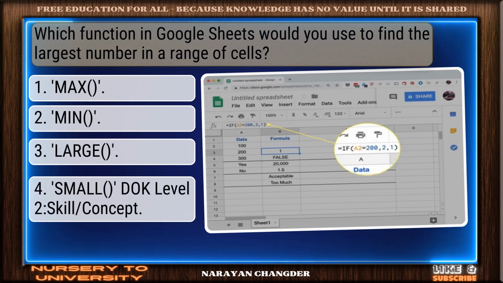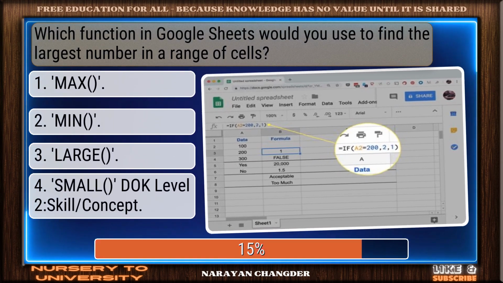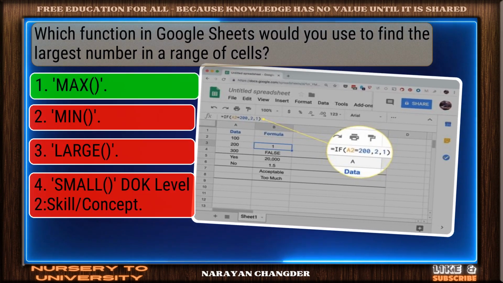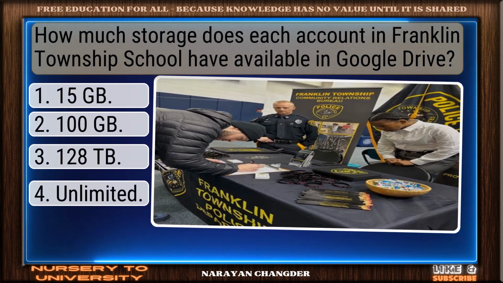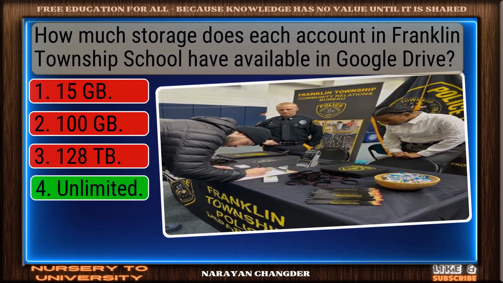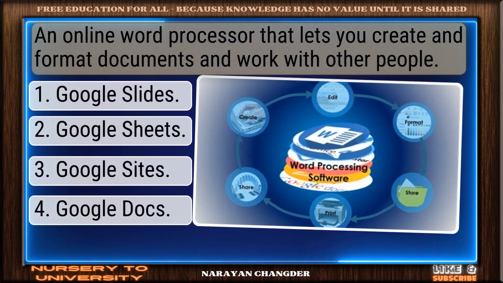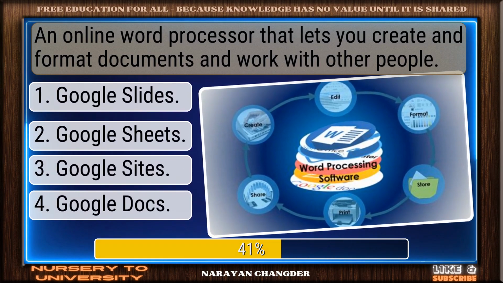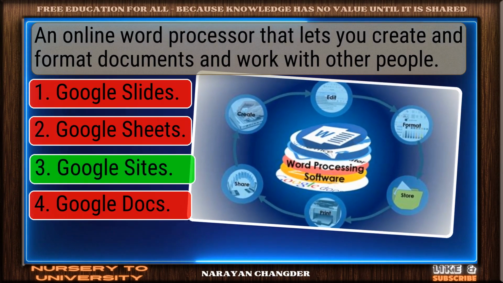Which function in Google Sheets would you use to find the largest number in a range of cells? Excellent choice. Max is the right answer. How much storage does each account in Franklin Township School have available in Google Drive? Perfect. Unlimited is the correct choice. An online word processor that lets you create and format documents and work with other people. Smart pick. Google Sites is the correct choice.